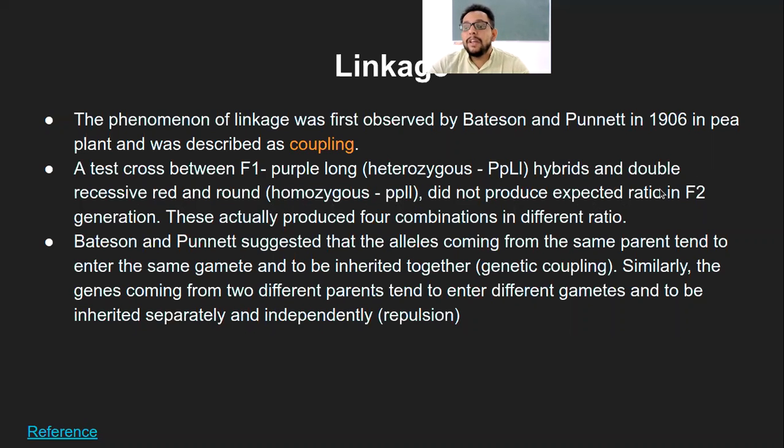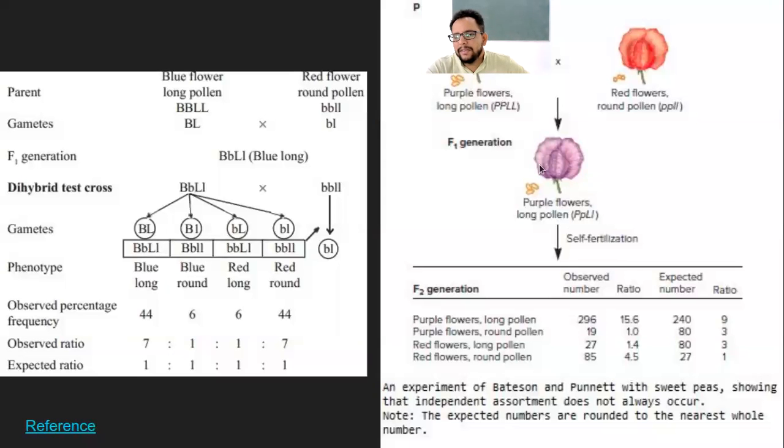They did not produce the expected ratio in the F2 generation. The expected ratio refers to 9 to 3 to 3 to 1. That was Mendelian behavior. When the same F1 offspring were crossed with each other, that means if we cross the offspring produced in the F1 generation with itself, then we get 9 to 3 to 3 to 1.